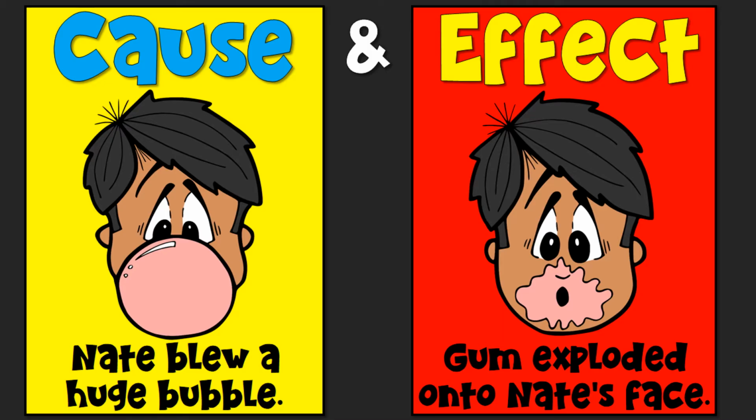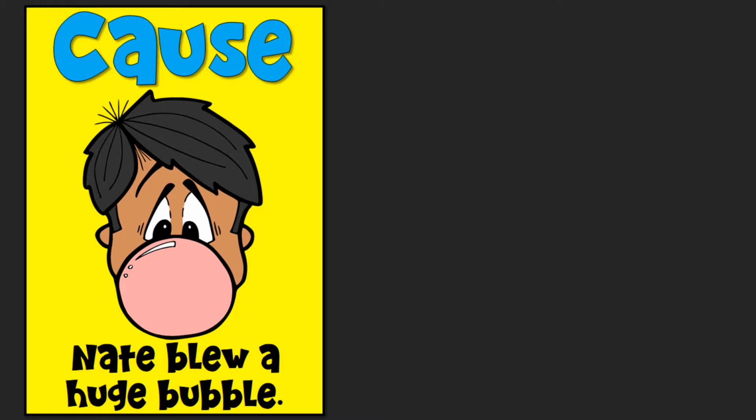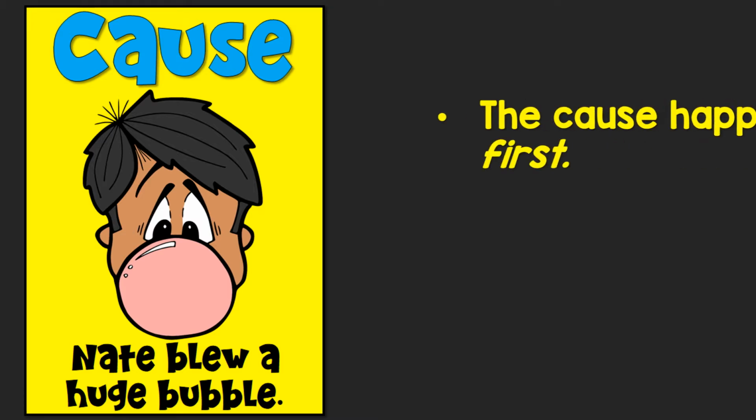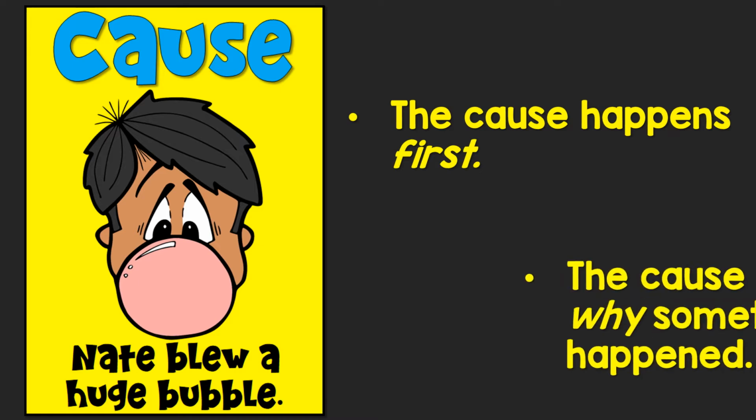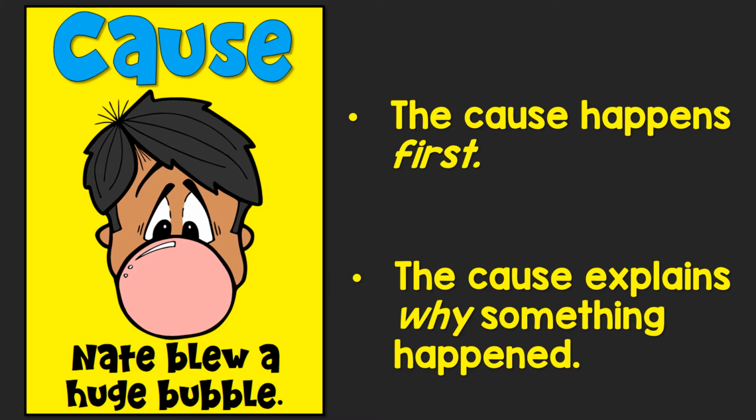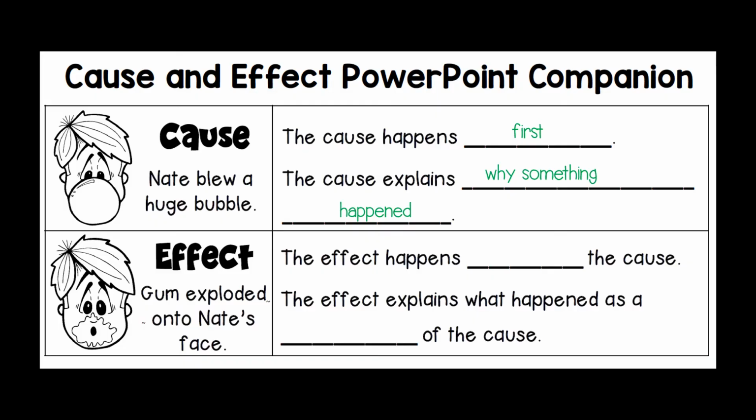Cause and effect. Nate blew a huge bubble. The gum exploded onto Nate's face. So the cause is, what happens first? Nate blew a huge bubble. The cause explains why something happened. Use your notes page to fill in that the cause happens first. Remember to pause the video so that you can write these into your note-taking page.